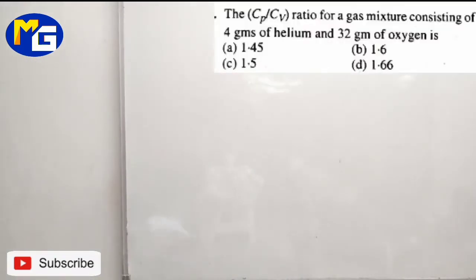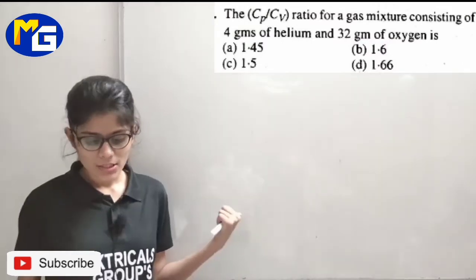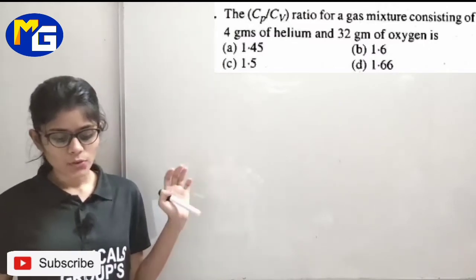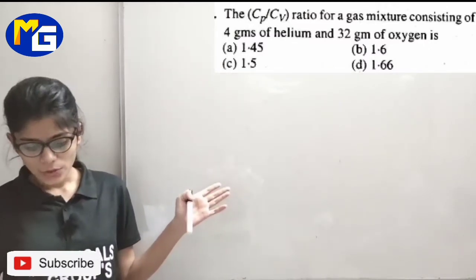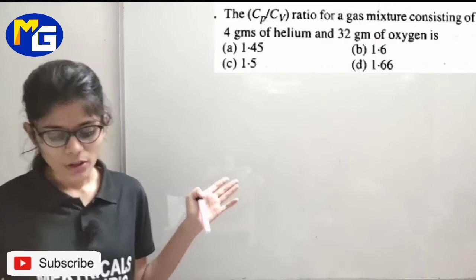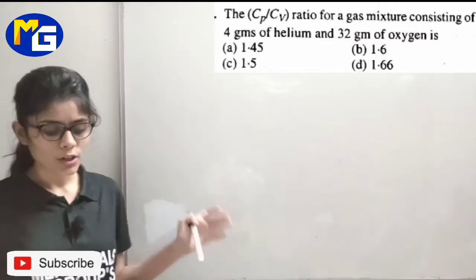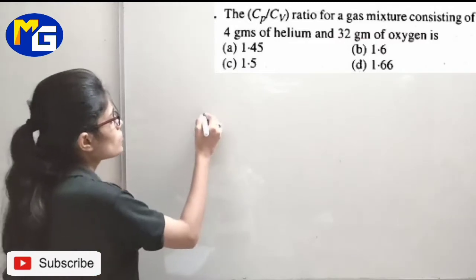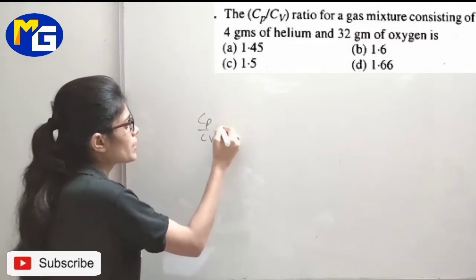Yes, so shall we take a numerical? Yes. So this is your next question. In this question, what is given to you? Cp and Cv ratio for a gas mixture consisting of 4 gram helium and 32 gram of oxygen. You need to find out the Cp and Cv ratio, Cp by Cv.